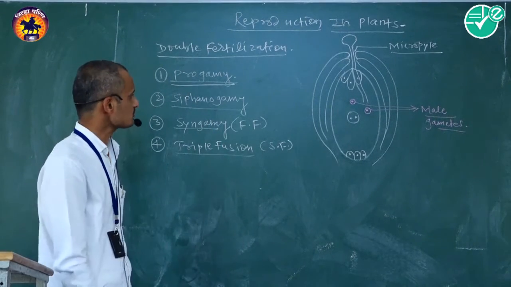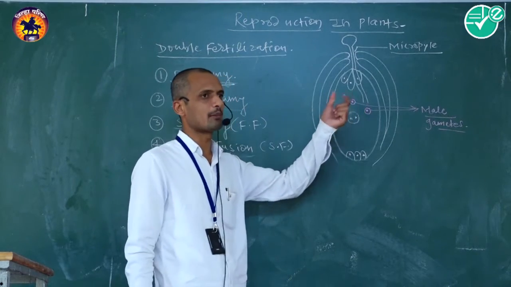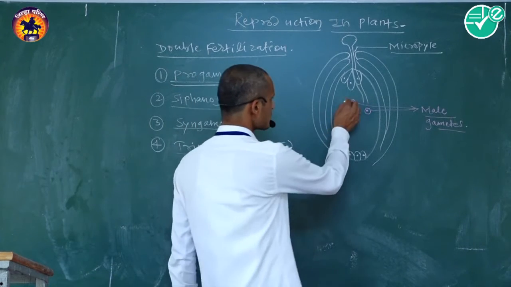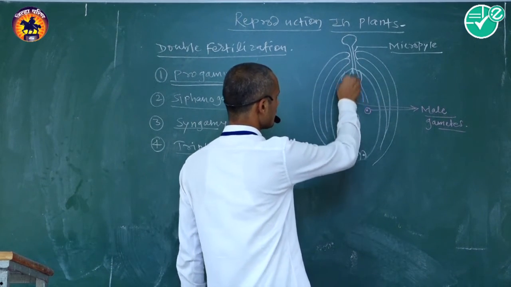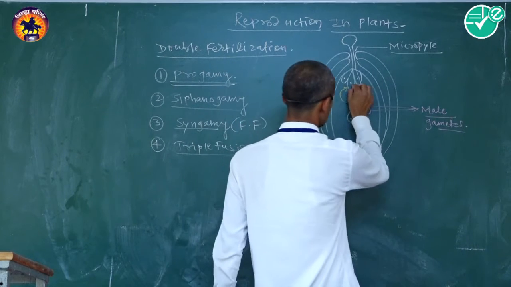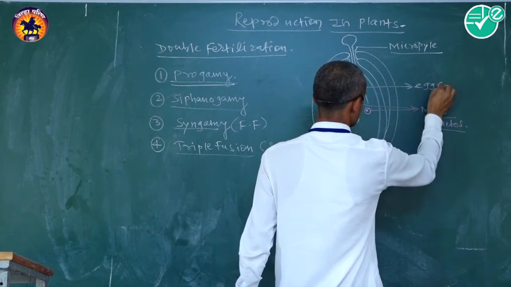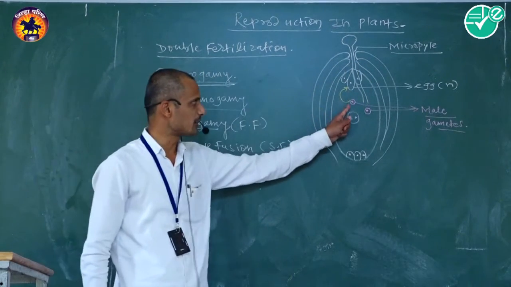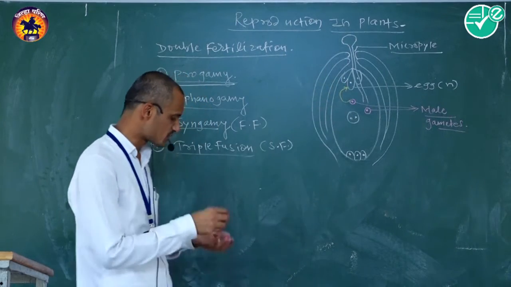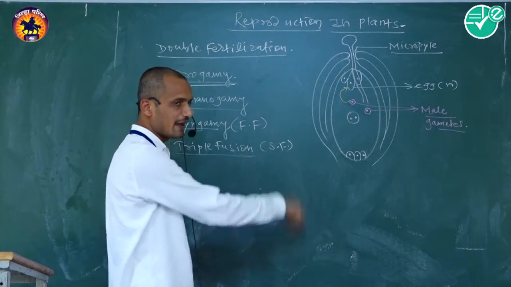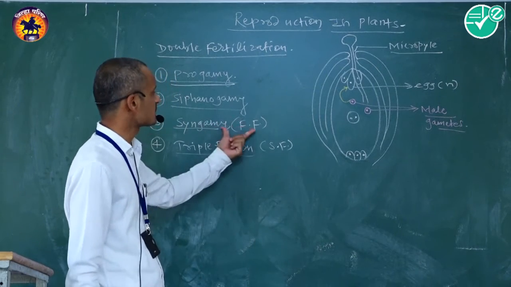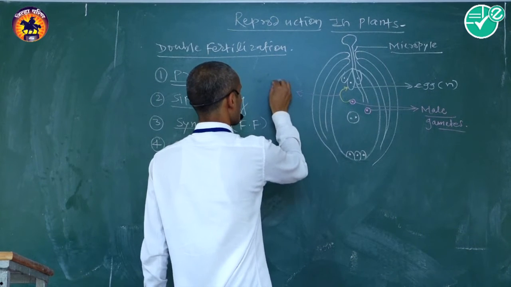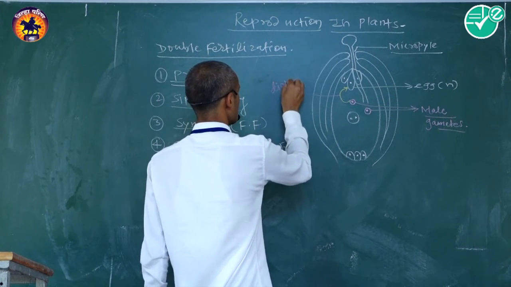Of these 2 male gametes, 1 male gamete fuses with the egg, that is the female gamete, to produce a diploid zygote. That is called syngamy, also called first fertilization.